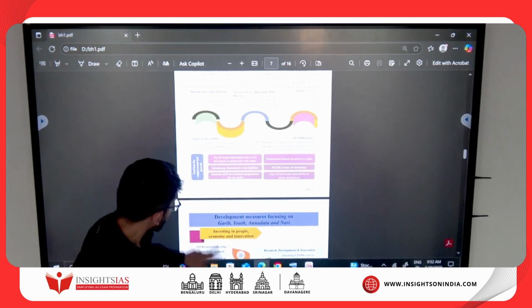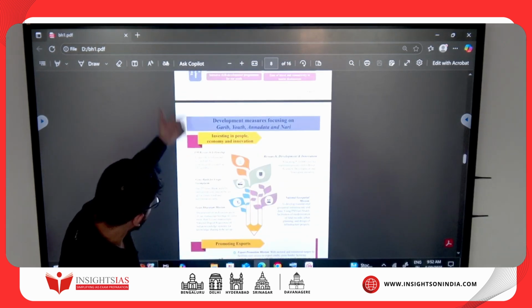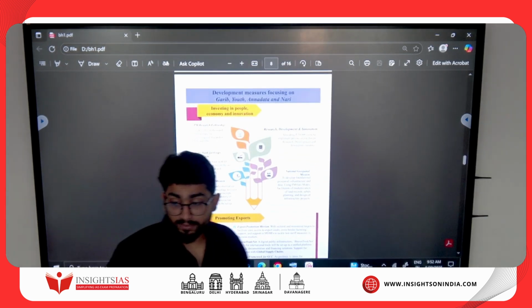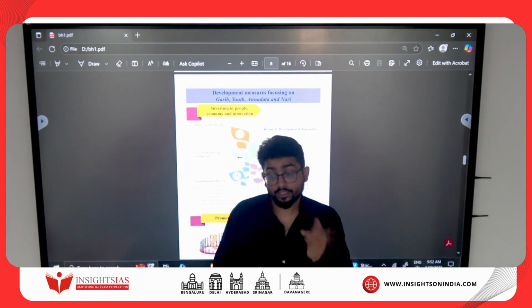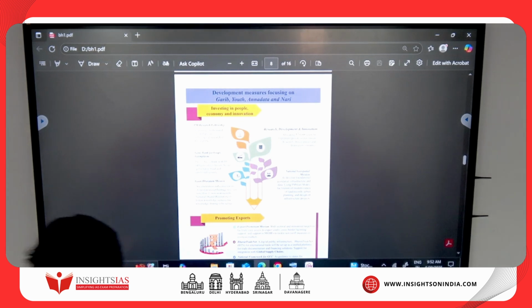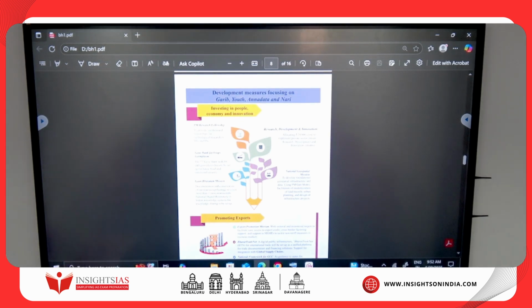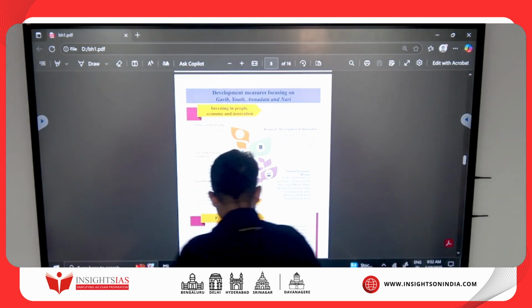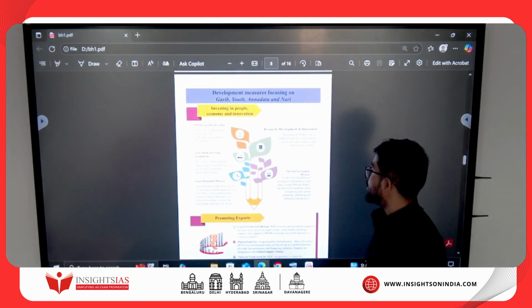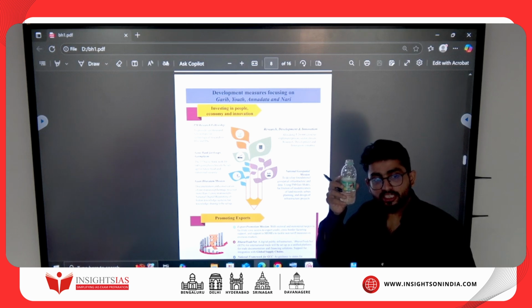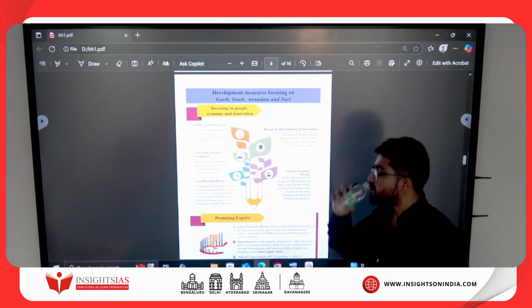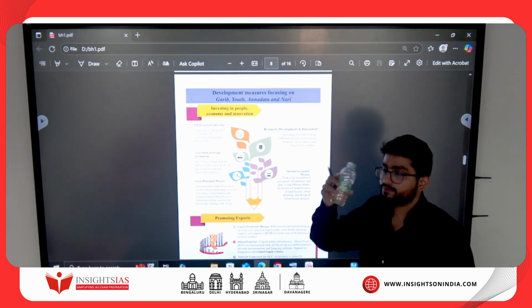Clear? Then again, same. So government is focusing. I told you government is this time very serious about investments in the people and also innovation. One second, I will just have water and come. Okay. Jal Jeevan Mission. Jal Shakti.